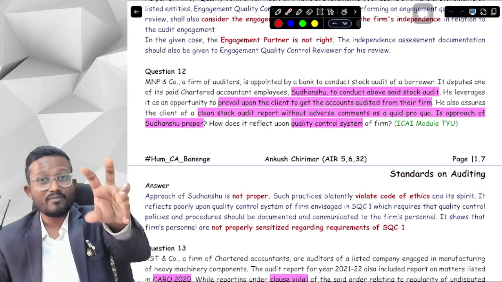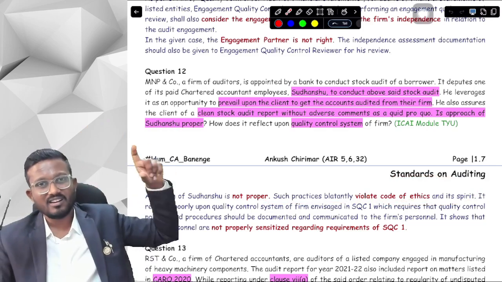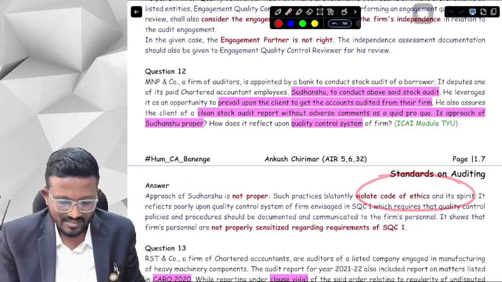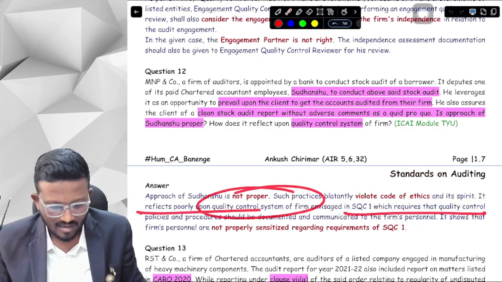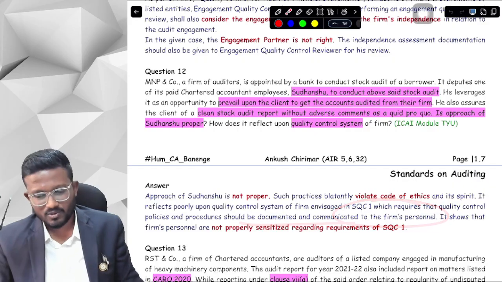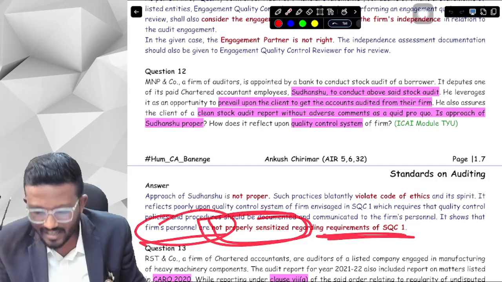So there is basically a code of ethics which we discuss in the basics, which defines what the ethical requirements of the ICAI are, and here Sudhanshu is not working as per the code of ethics. Okay, yes sir, it reflects poorly upon the quality control system, which requires that we should document and communicate to the firm's personnel, and it shows that the firm's personnel are not properly sensitized regarding the requirements of SQC1.